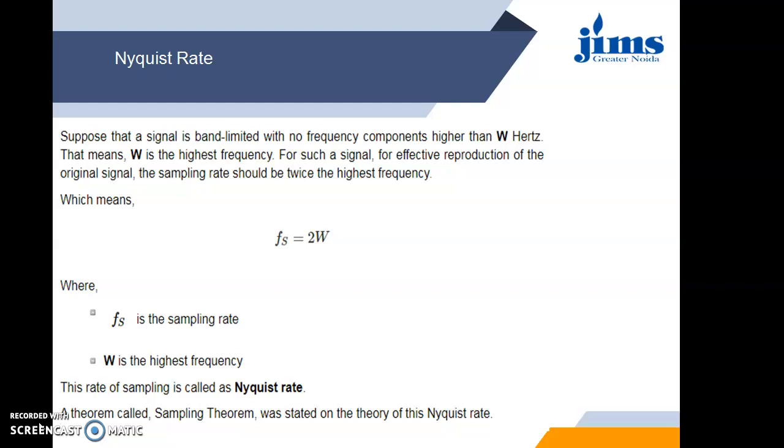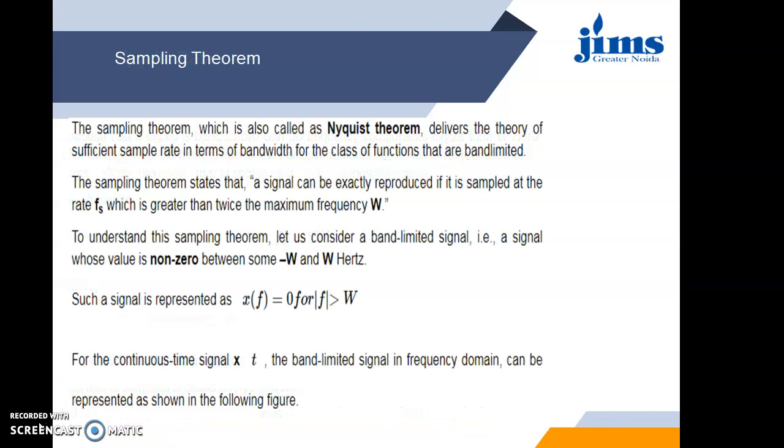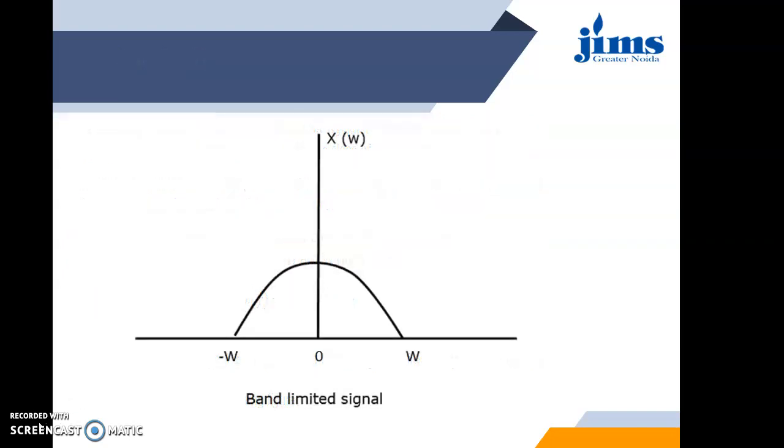Here the maximum frequency of the message signal is denoted by W. In general, we can also denote it by Fm, where Fm is the maximum frequency of the message signal. So the Nyquist rate is Fs equal to 2Fm or 2W. The sampling rate is also called the Nyquist theorem. It shows that the frequency should lie from minus W to W. This is the band lying between minus W to W.